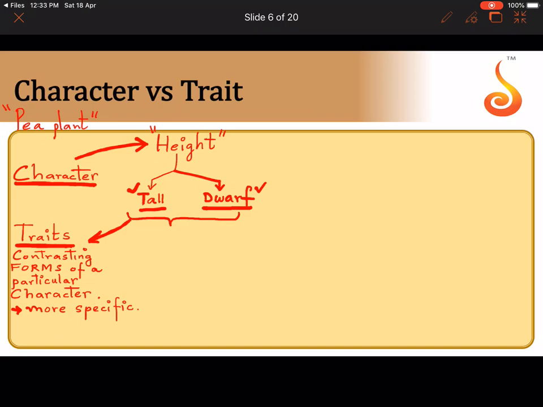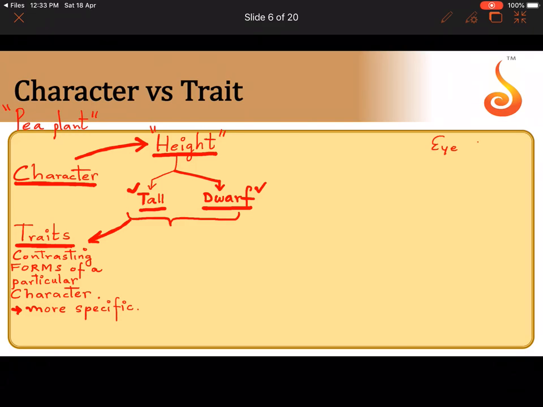Tall and dwarf are related to each other because both tall and dwarf represent the same character. Which is the character that they represent? Height. So traits represent a particular character. Traits are contrasting forms of a particular character. Now I'll give you another example to make your concept clear.